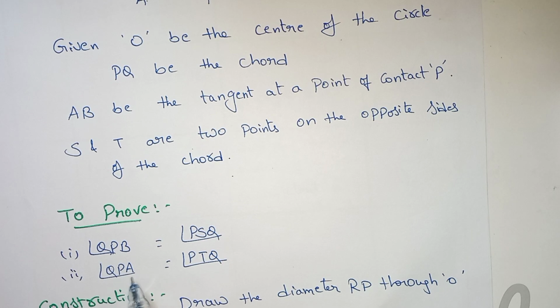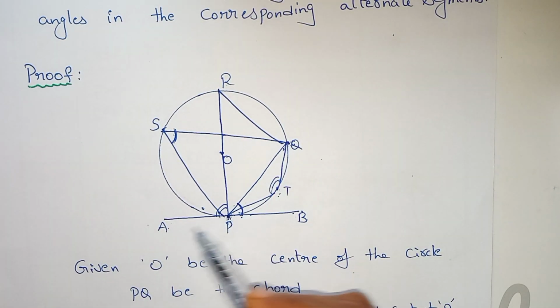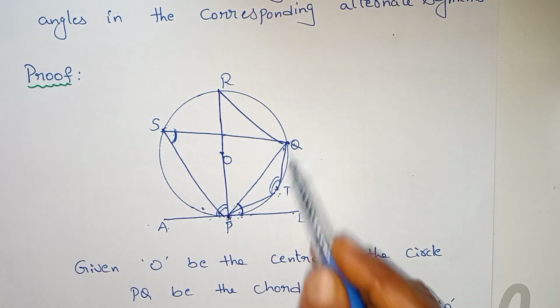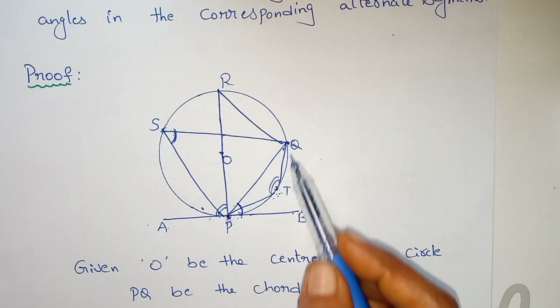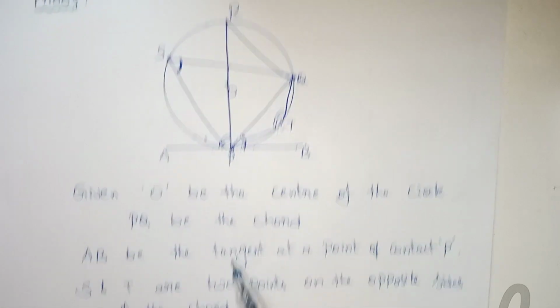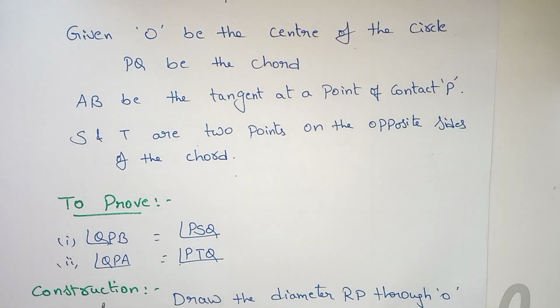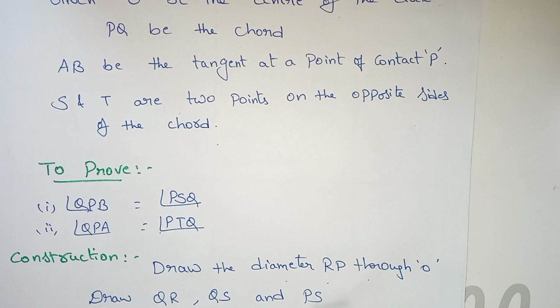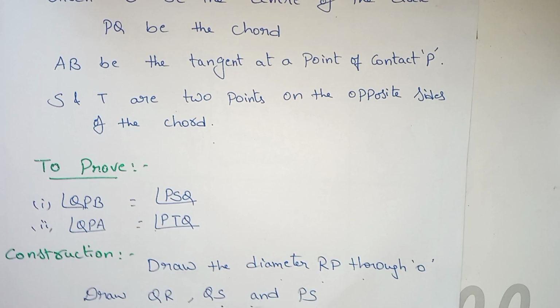And angle QPA equals the corresponding alternate angle, angle PTQ. So angle QPA equals angle PTQ. Now the construction: draw the diameter RP through O and draw QR, QS and PS.